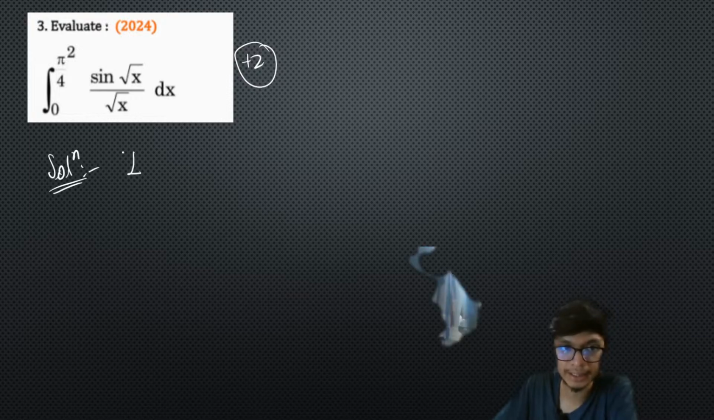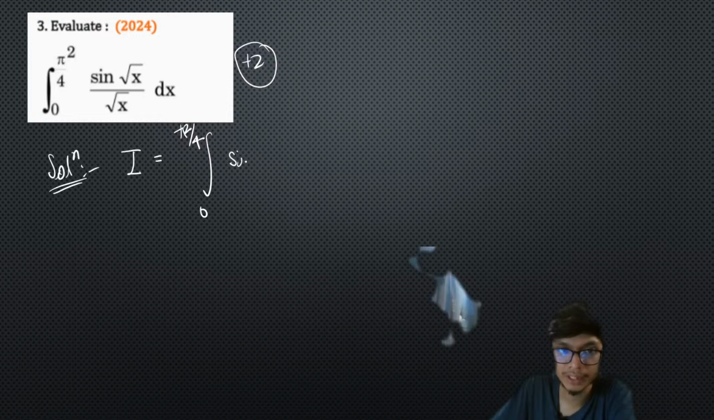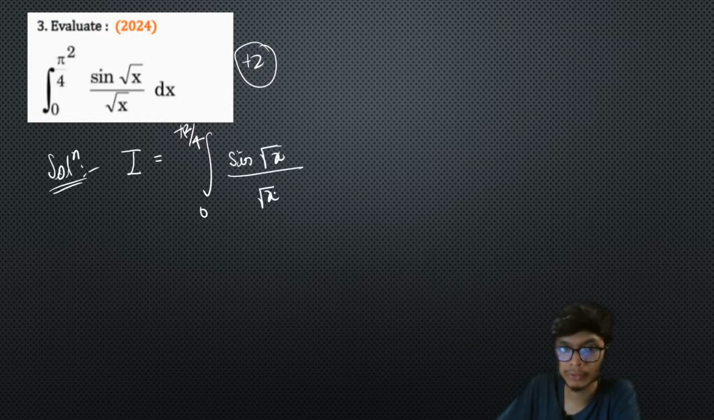So the question says that, again, please mention that, let I be the integral from 0 to pi square by 4. Okay, let me write it clearly. It might not be visible to all of you. Yeah, so 0 to pi square by 4, that's the limit. And we have with us sine of square root of x divided by square root of x, right?